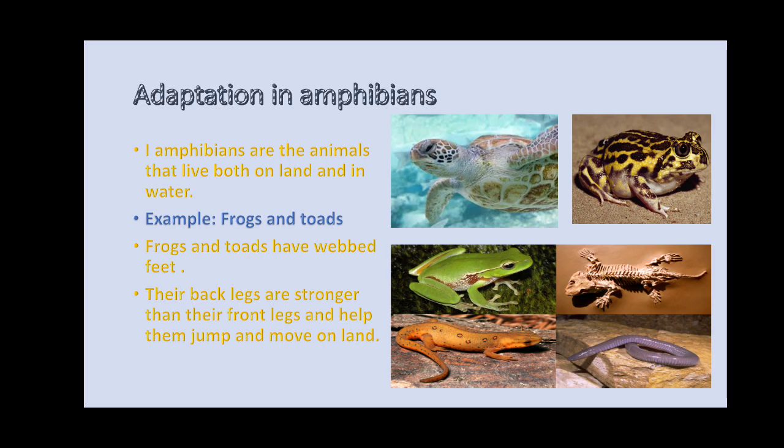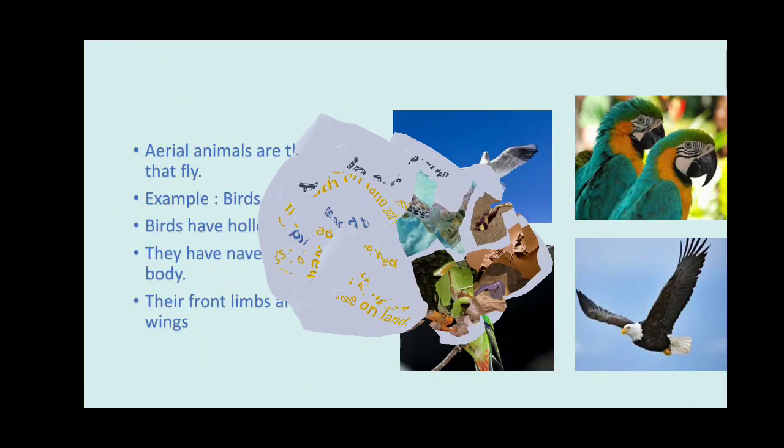Among all the many kinds of animals on the land, this is a special feature only for amphibians: two organs in the respiratory system. With two organs they can breathe. When they are on land, they breathe with the lungs, and when they are in the water, they breathe with the moist skin. Understand, children? That is a special adaptation in amphibians. Let us move to the next screen.